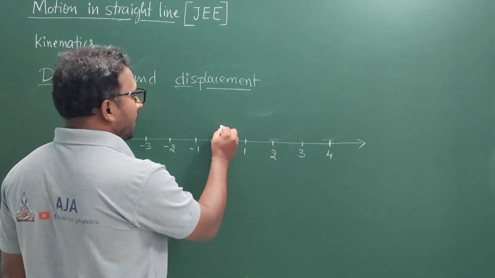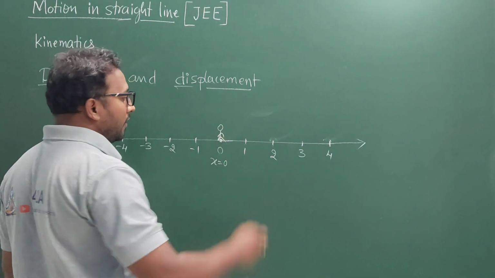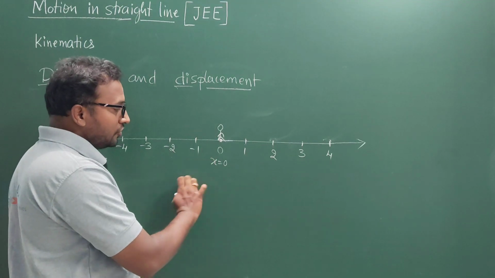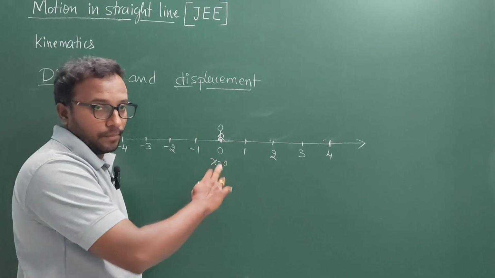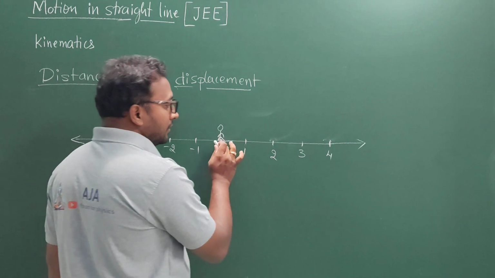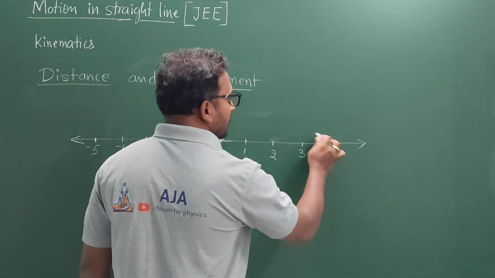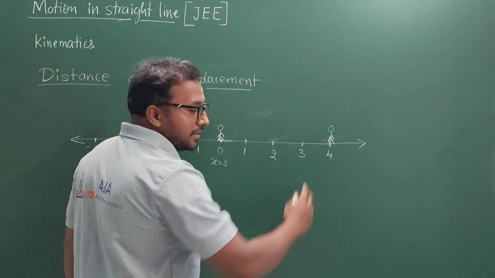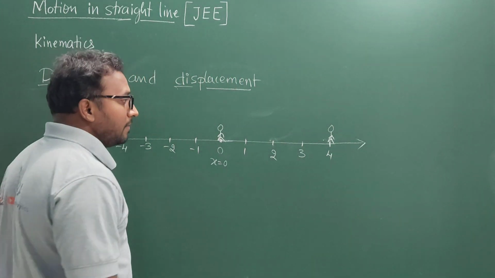At present, there is a person or a body at the origin. That means its initial position is x equal to 0. Now assume this person moves from the origin to the position x equal to 4 meters along the positive x-axis.